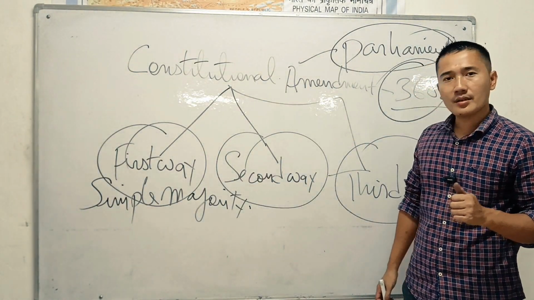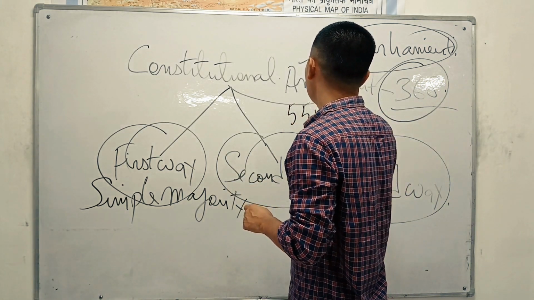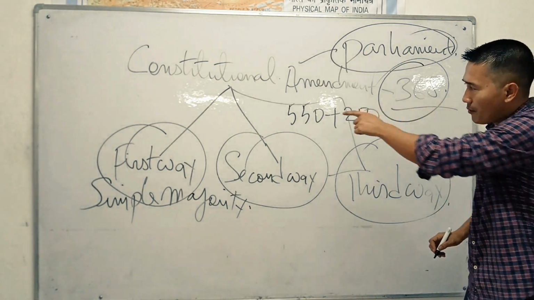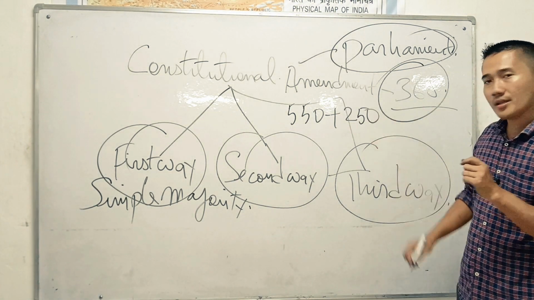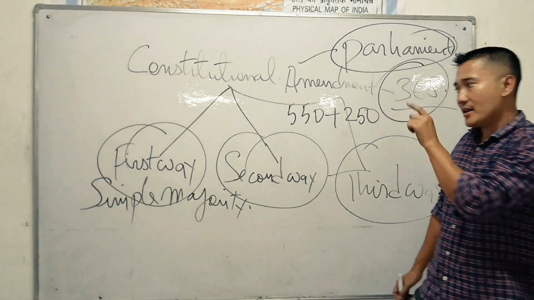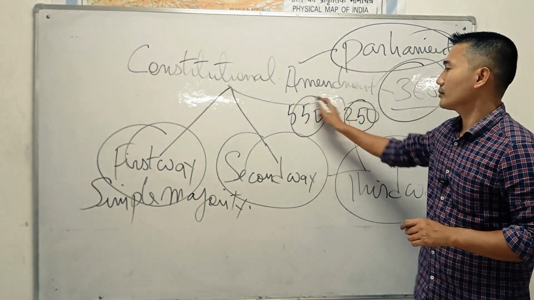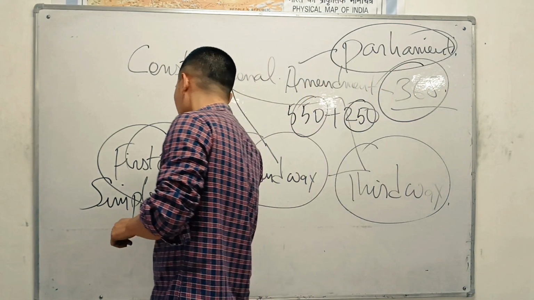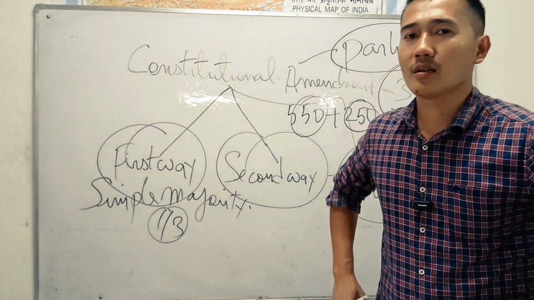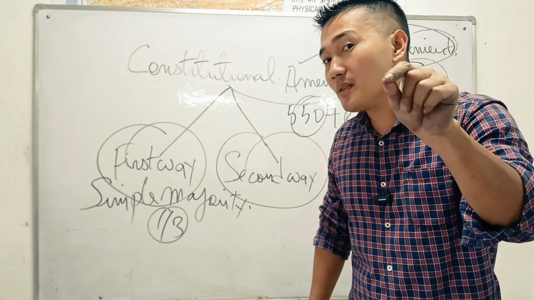Simple majority means, in the Parliament of India, the Lok Sabha has 550 members and the Rajya Sabha has 250 members. So the first way to change the constitution is by simple majority. The Lok Sabha should pass the resolution only by simple majority.